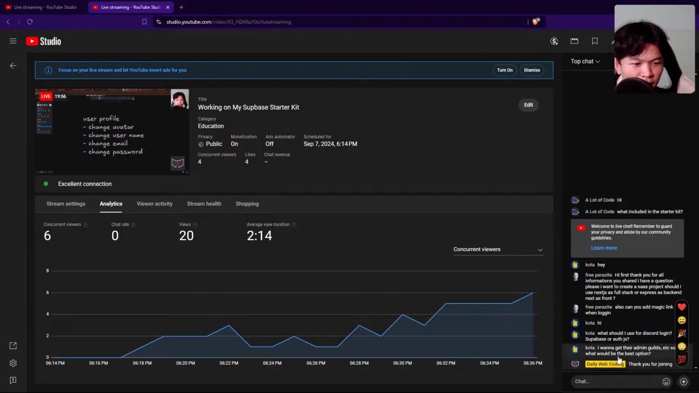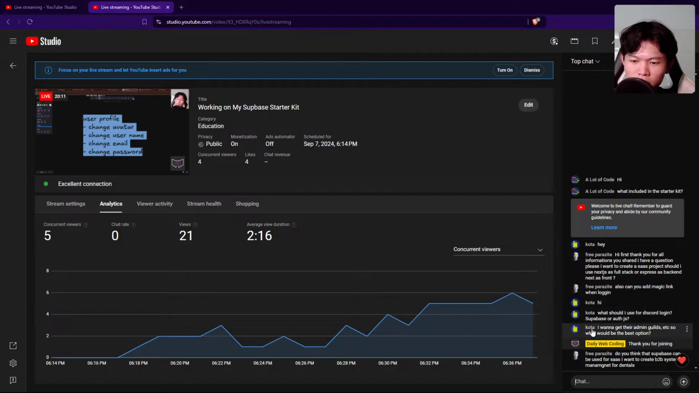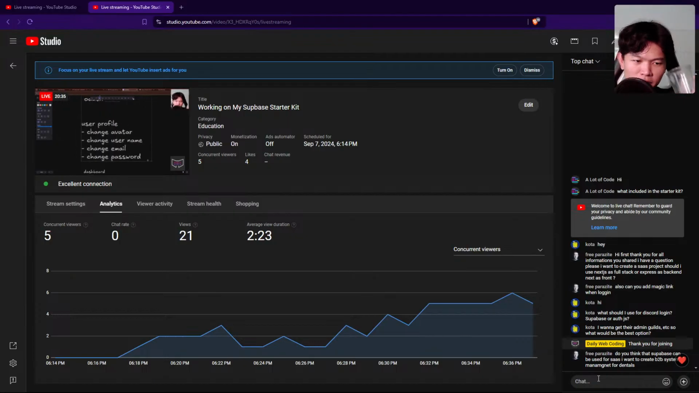Okay. I want to get the admin guild extra, so what would be the best option? I haven't tried to do Discord authentication. Maybe it's interesting. I think for guilds and things like that, it should be the Discord API, right? Auth just does the authentication for the user. I think you don't get much information from the auth, if I'm not wrong. If you want more information about the user from Discord, I think you should check the Discord API for that. I haven't played with Discord so far, so I do not know about this case.